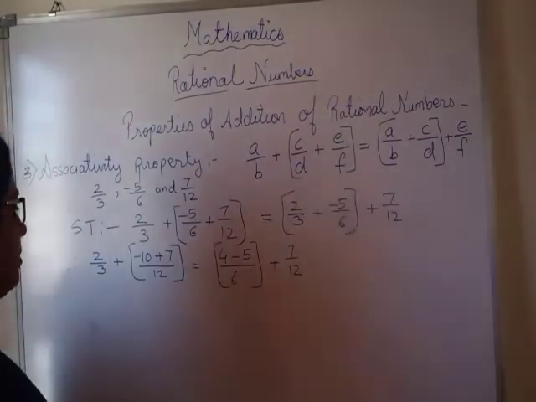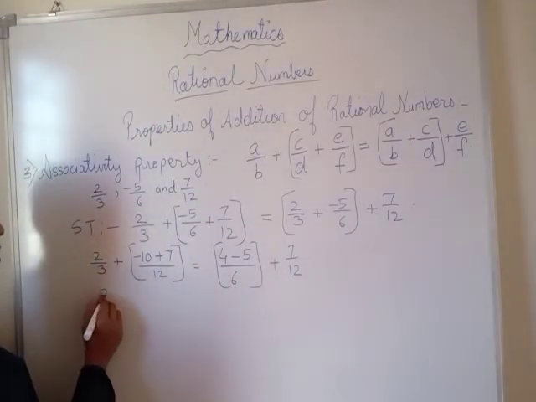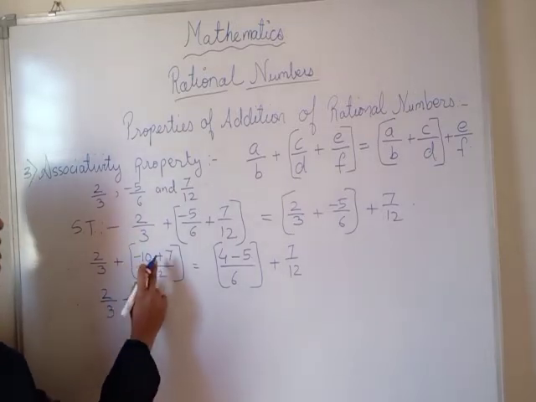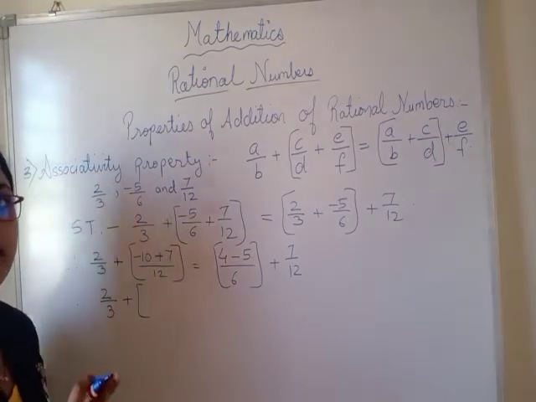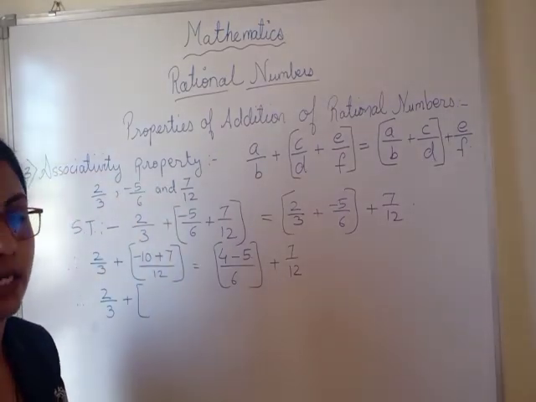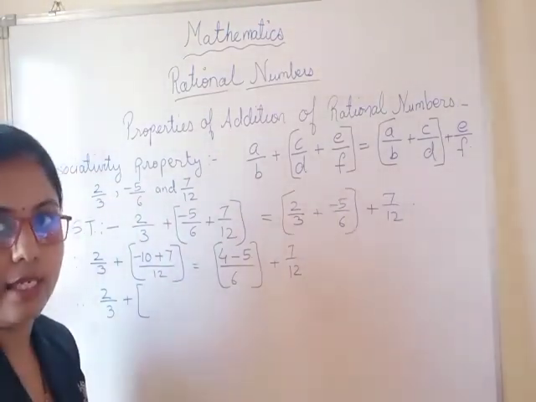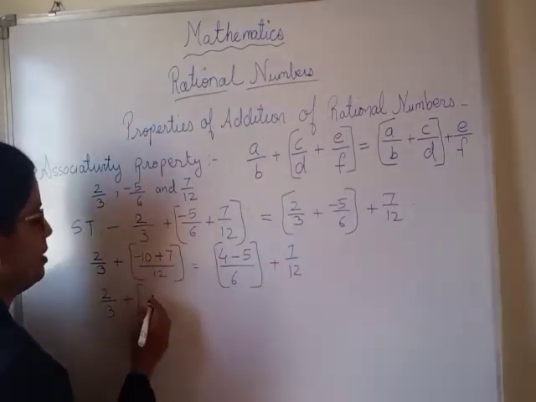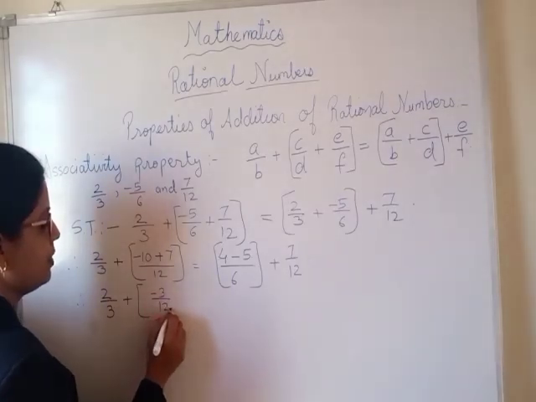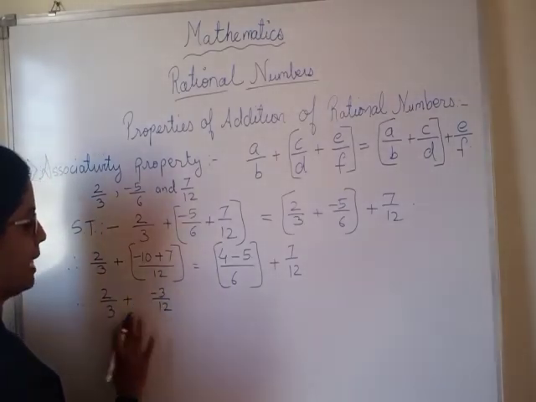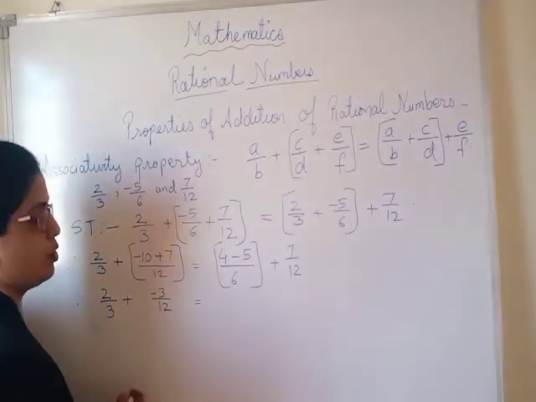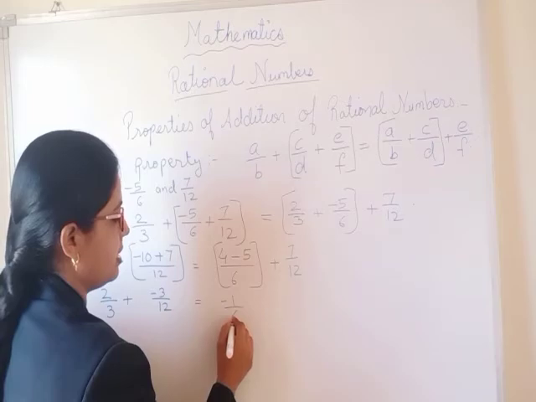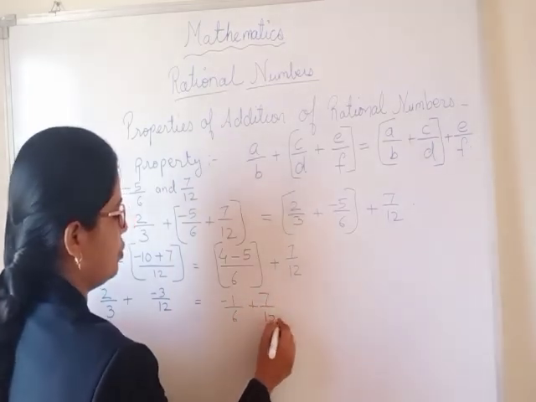Now in the next step, we will do the addition of those numbers. Negative 10 plus 7. The sign is that of the greater number, which is negative, and the operation also will be negative. So it will be negative 3 upon 12. No need to put the bracket now. Equals 4 minus 5, so it will be negative 1 upon 6 plus 7 upon 12.